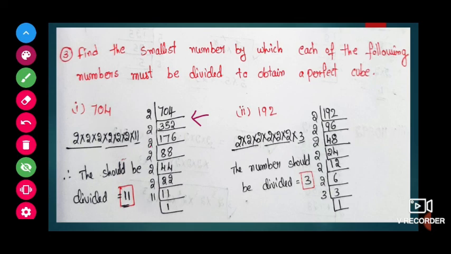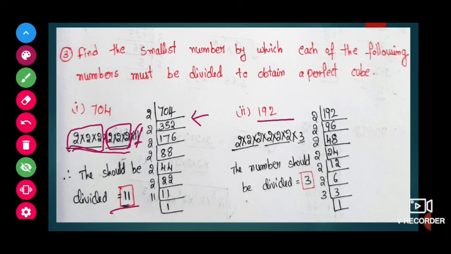So which number should be divided? Here if you see, 2s, 3 numbers one set is there, another set of 2s is there. What is the extra number we have? 11 is the extra number. So we don't want that 11. What should be divided? If we divide by 11, then 11 will get cancelled, and the remaining will be a perfect cube. So 11 is the number that should be divided.